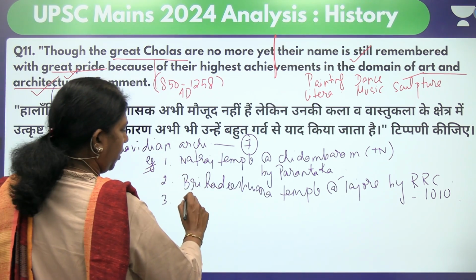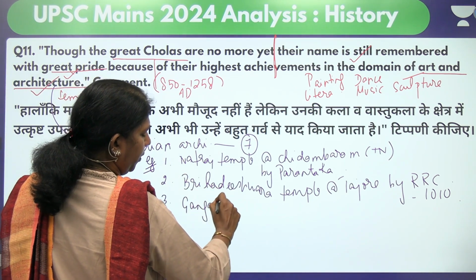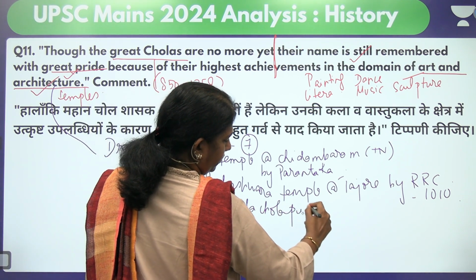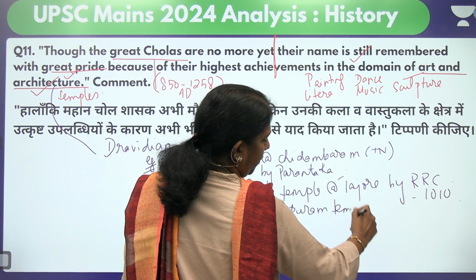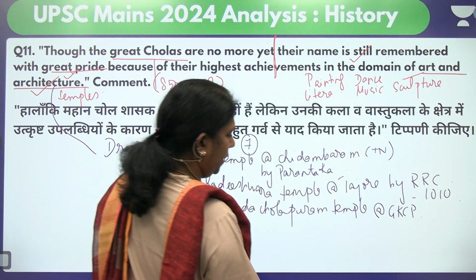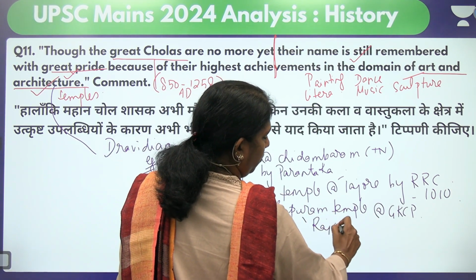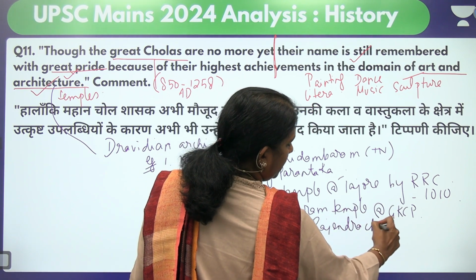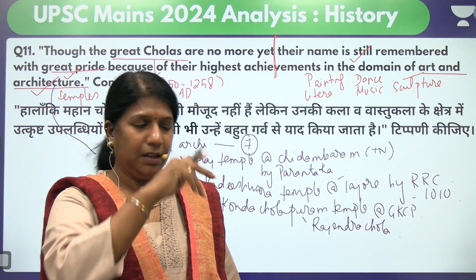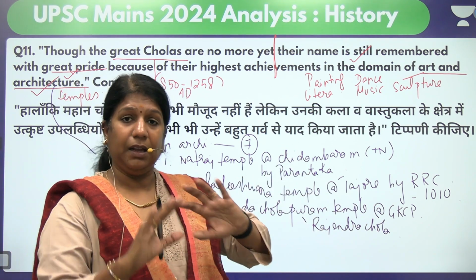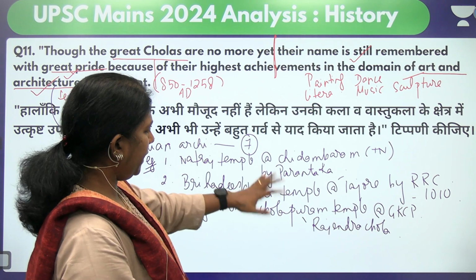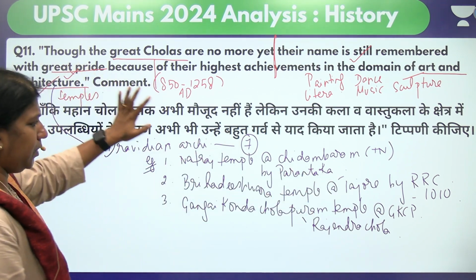The third one you can talk about is the Gangai Konda Cholapuram temple, at Gangai Konda Cholapuram near Tanjore. This was built by Rajendra Chola. You can quote this temple because, after the war, the Ganga waters were brought. So it's a very popular temple. That's why the Great Living Chola Temples are a UNESCO site. You can highlight these temples, telling that they're all great temples.